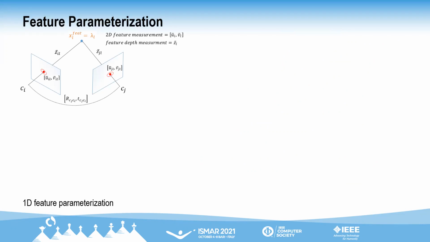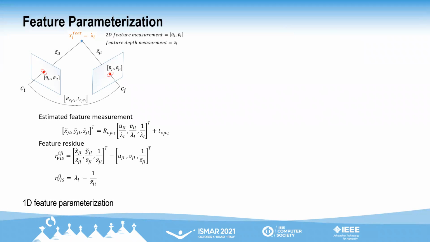First is the one-dimensional feature state parameterization. In this, the 3D landmark is defined in the VIO state using the inverse depth of the landmark in the first keyframe it is observed. Using the inverse depth and the 2D feature measurement in anchor frame I, we can estimate a 3D measurement of the landmark in non-anchor frame J. In non-anchor frame J, using the estimated and measured 3D value of the landmark, we can compute the 3D vision residue. In anchor frame I, the depth measurement from the depth map is used to compute the feature state prior residue.